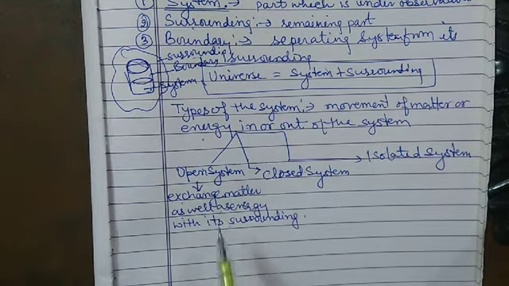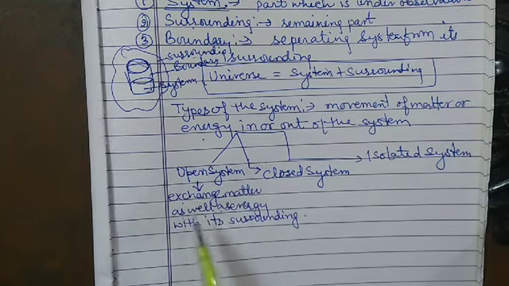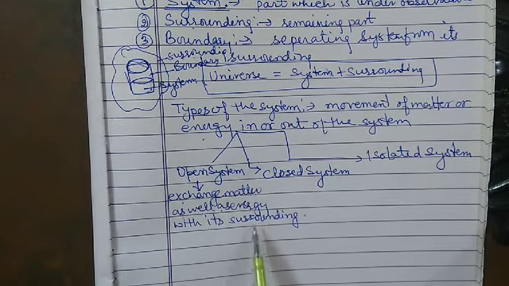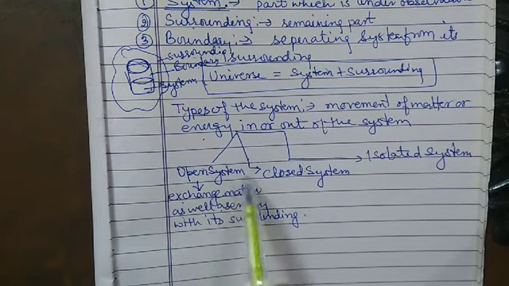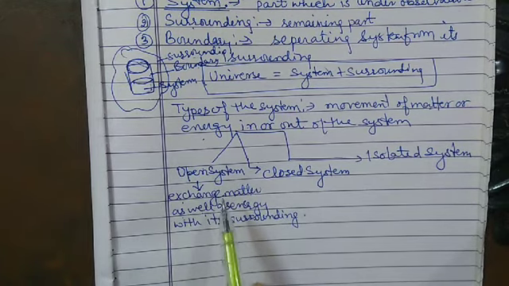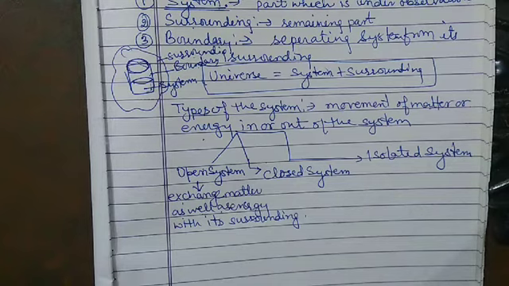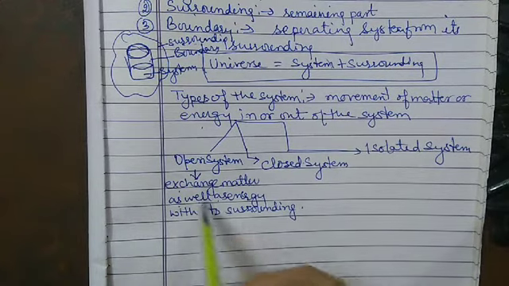It means whenever we are talking about an open system, there will definitely be an exchange of matter as well as energy between the system and the surrounding. Such a system is known as the open system. The boundary here is not sealed and is non-insulated thermally. Okay, now let us discuss an example of the open system.